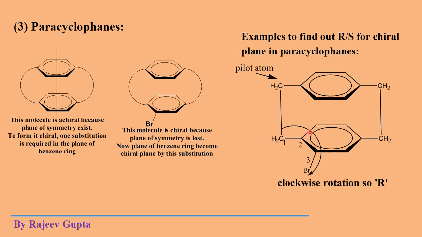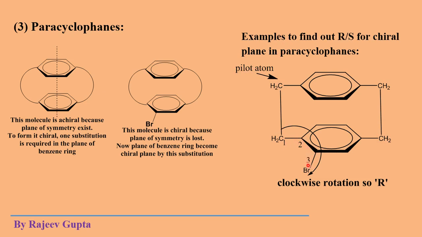This CH2 group is also coplanar, but we consider this as the pilot atom because the substitution is present on this side. We observe this molecule from this top side.